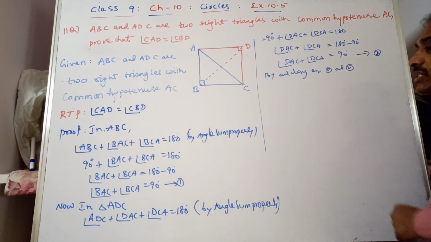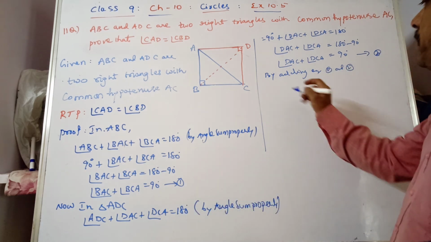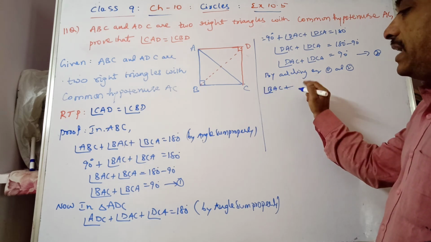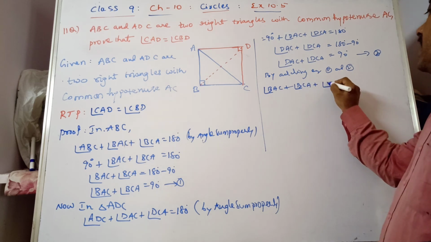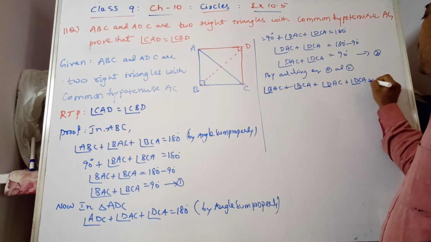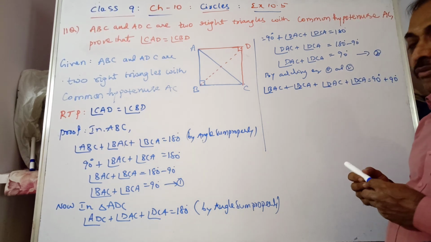So by adding equation 1 and 2, equation 1 is angle BAC plus angle BCA, plus angle DAC plus angle DCA, is equal to 90 plus 90, 180 degrees.